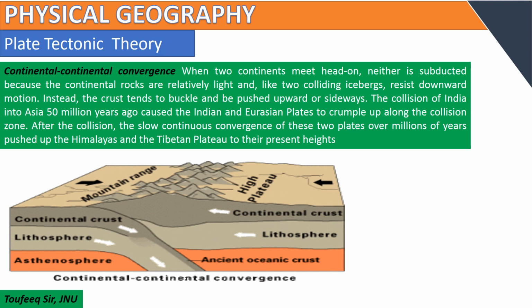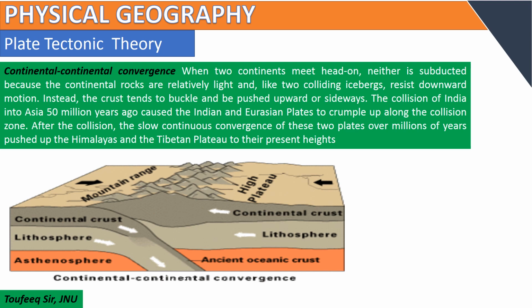The collision of India into Asia 50 million years ago caused the Indian and Eurasian plates to crumple up along the collision zone. After the collision, the slow continuous convergence of these two plates over millions of years pushed up the Himalayas and the Tibetan plateau to their present height.